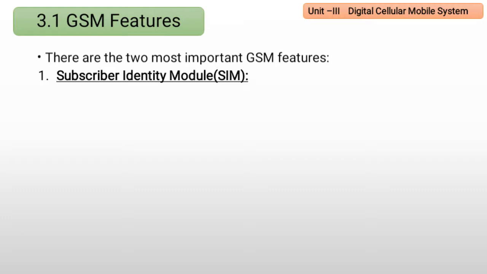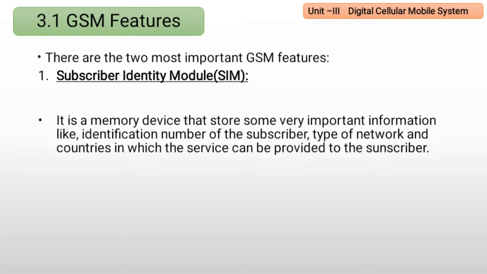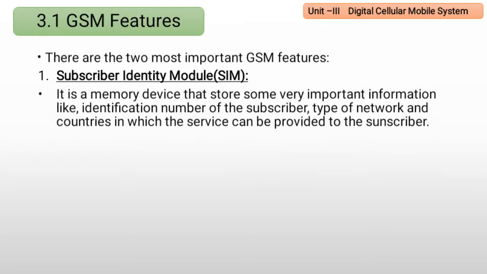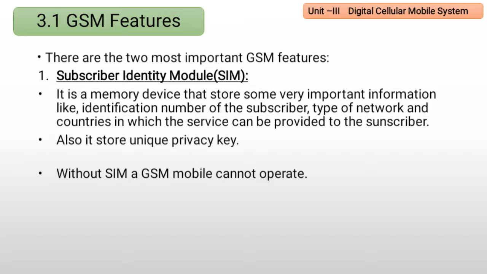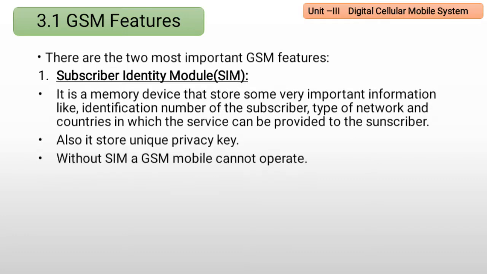So do you know what a subscriber identity module is? It is a SIM. You all know what a SIM is. It is a memory device that stores some very important information like the identification number of the subscriber, that is your mobile number, type of network, and the country in which the service can be provided to the subscriber. It also stores a unique privacy key. Without a SIM, a GSM mobile cannot operate.